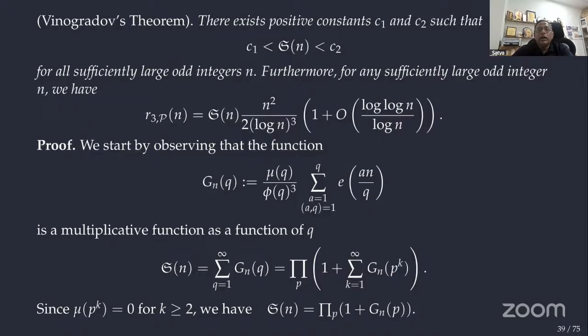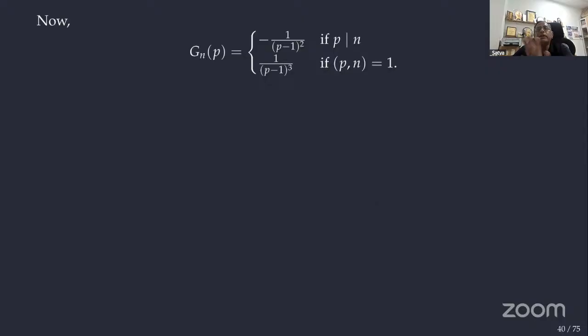Okay, now our goal is to compute gn of p. So that is easy. Mu of p is -1, right? It is equal to p minus 1 whole cube. And here what we are going to get depends upon whether p divides n or not. You know the Ramanujan sum, depending upon dividing or not dividing, it changes, right? So that's what we get. Very easy to get this. If p divides n, I'll get one extra p minus 1 there, so that gets cancelled: minus 1 by p minus 1 whole square. Otherwise, we get 1 by p minus 1 whole cube.